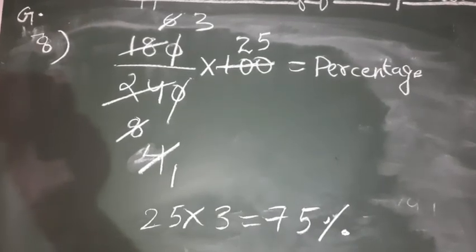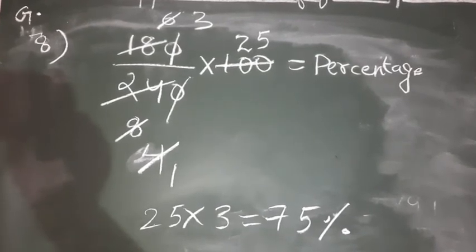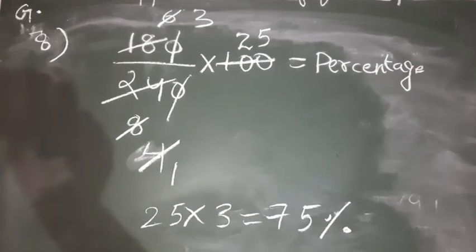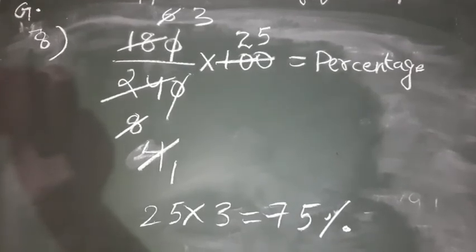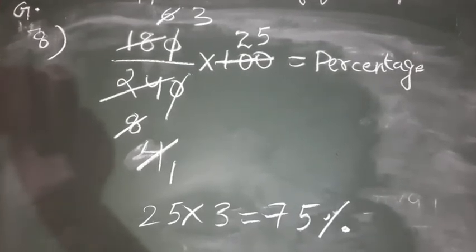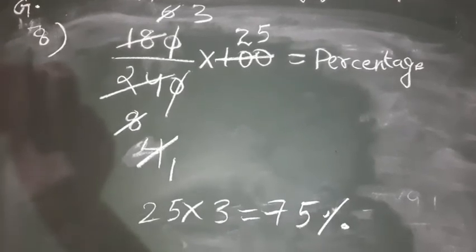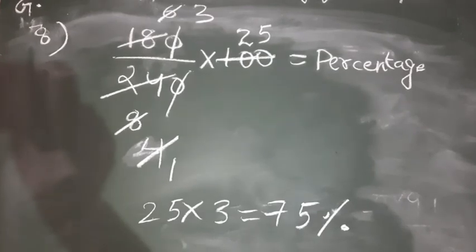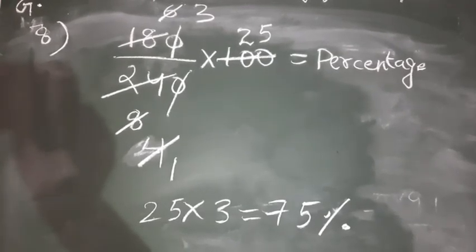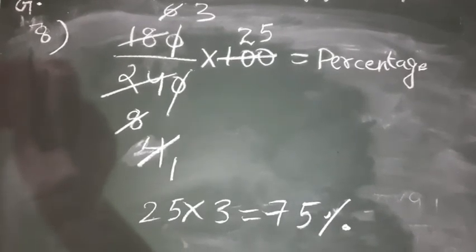0, 0 will be cancelled. Now 3 8s are 24, 3 6s are 18. And then 2 4s are 8, 2 3s are 6. And then 4 1s are 4, 4 25s are 100. So 3 multiplied by 25 is 75%. So 75% of the students took part in the school sports day. You have to write the statements on your own.